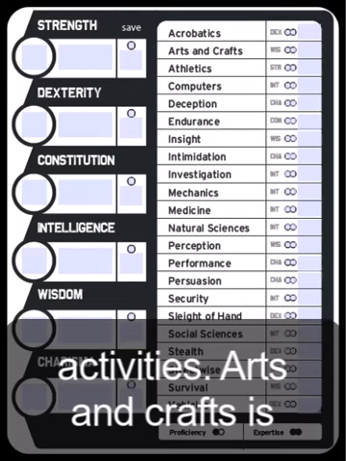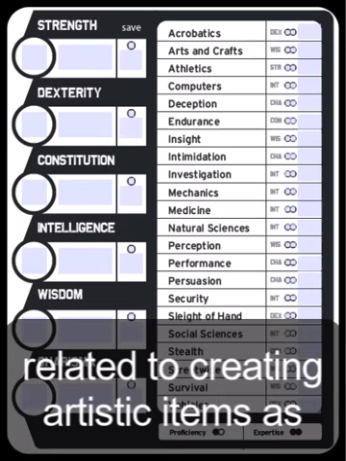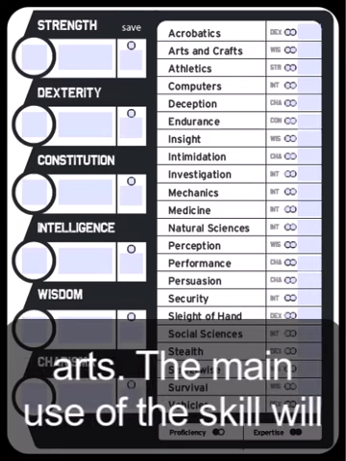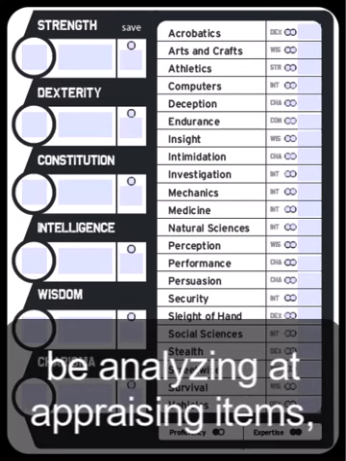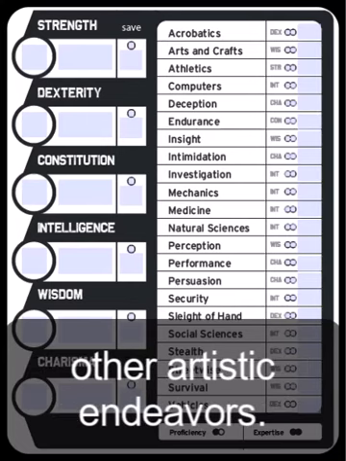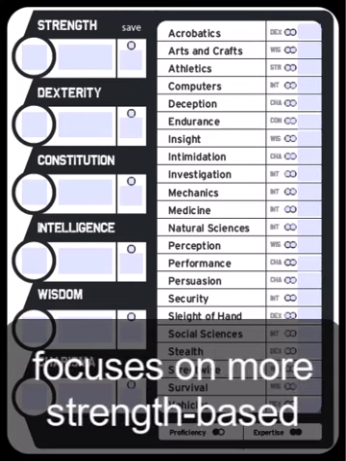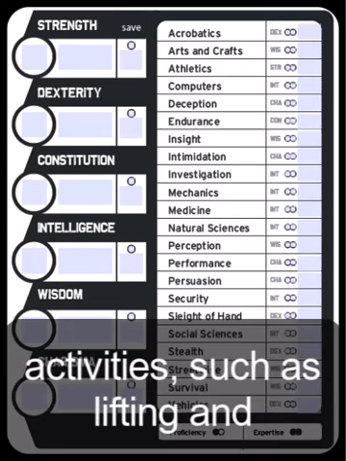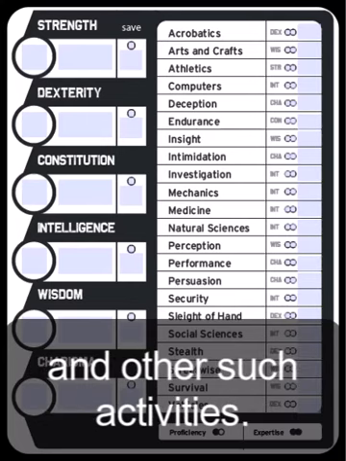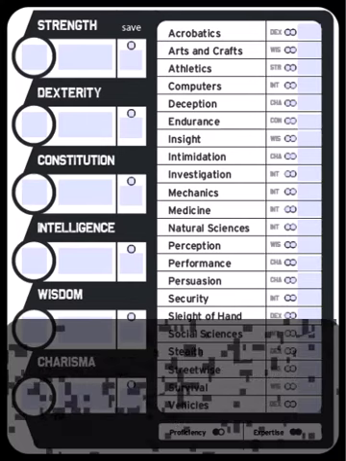Arts and crafts is related to creating artistic items, as well as your knowledge of the arts. The main use of this skill will be analyzing and appraising items, cooking, painting, carpentry, and other artistic endeavors. Athletics focuses on more strength-based activities, such as lifting and carrying, pushing a car, wrestling, and other such activities.